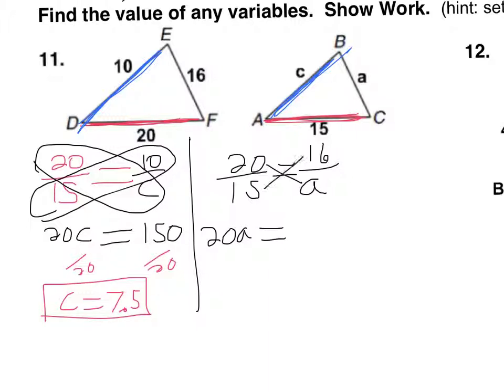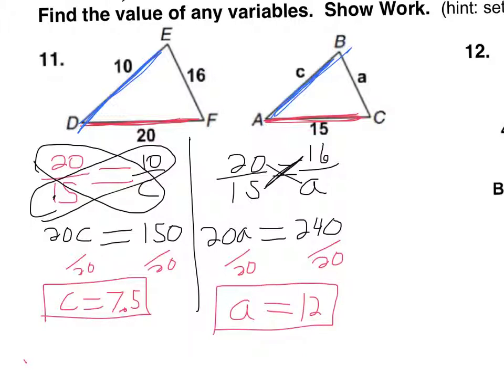On the other side, what's 15 times 16? 240. And then we'll divide by 20. So you got to know how to set up the proportion, and then once you have it set up, hopefully you remember that you need to cross multiply. So that equals 12.